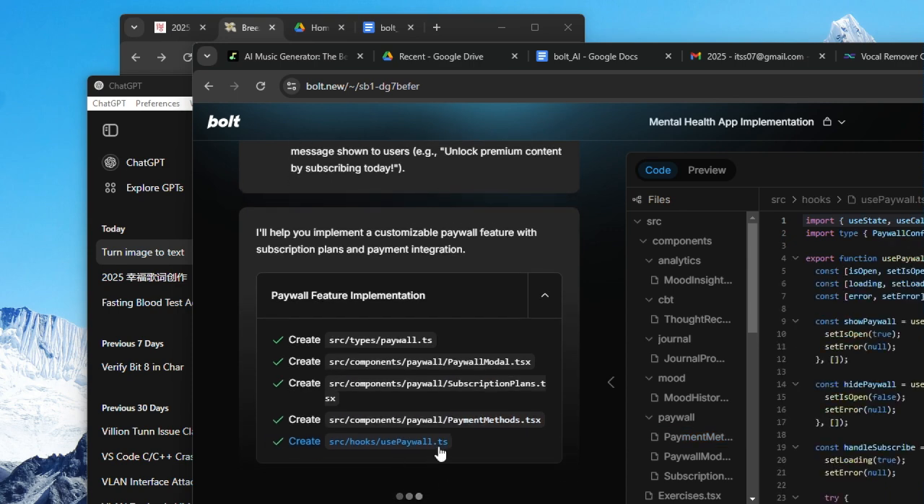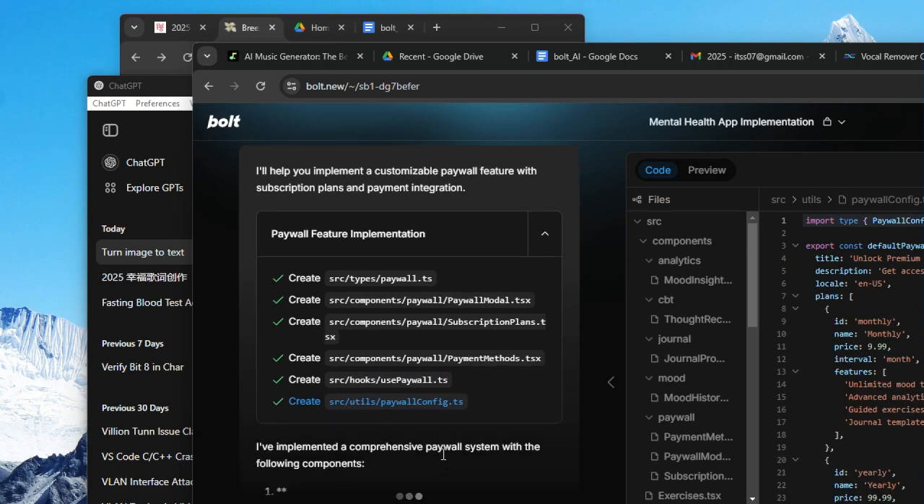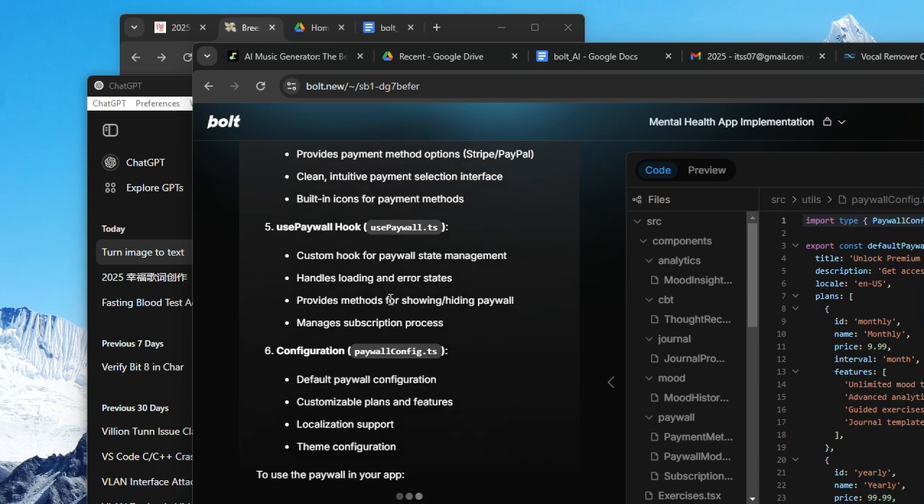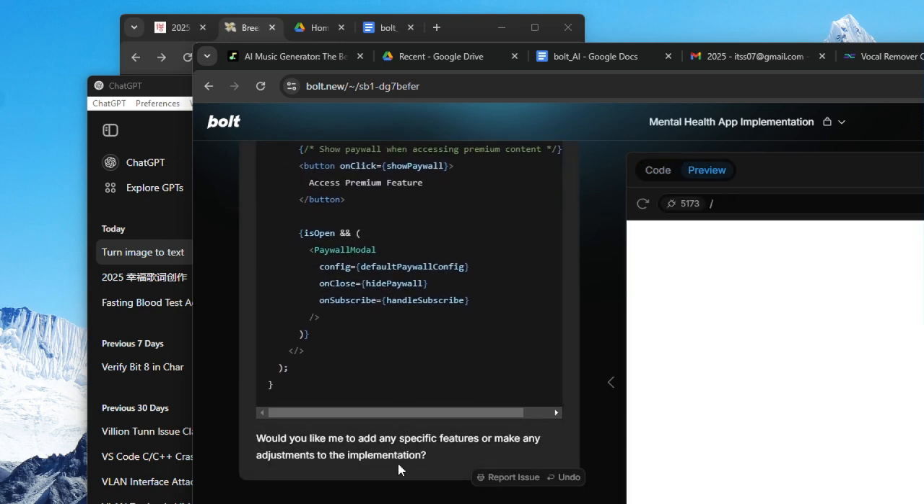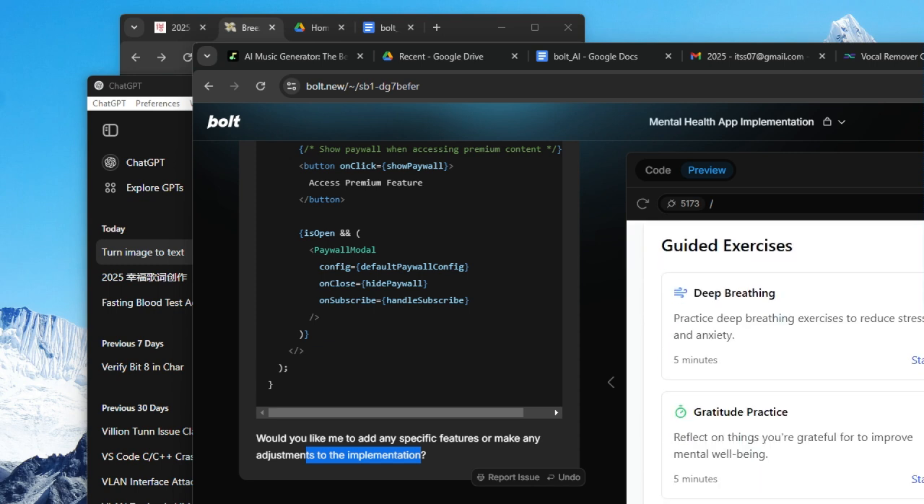Creating user paywall script, configuration file. Okay, here you are. Implemented. It's done. Payment method. Wow. Would you like to add a specific feature or make any adjustment? He's asking other things. Wow. Test. Let me try to see what it added.